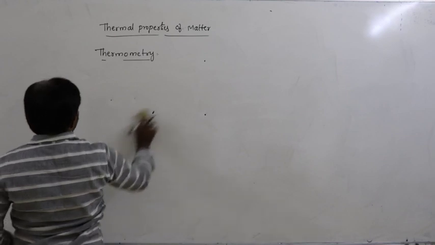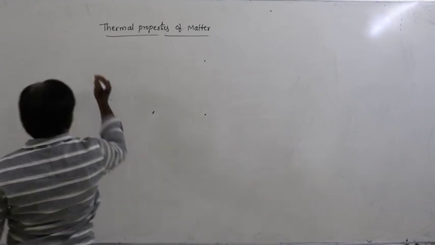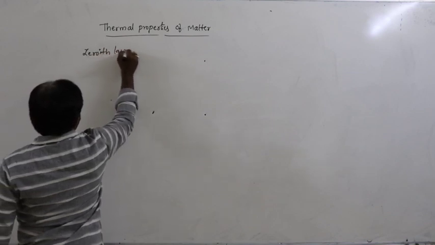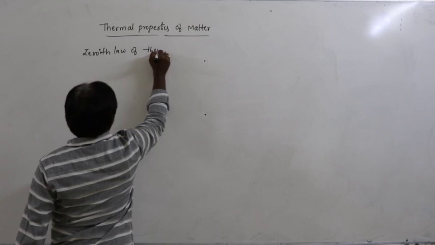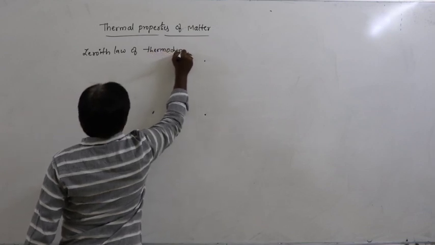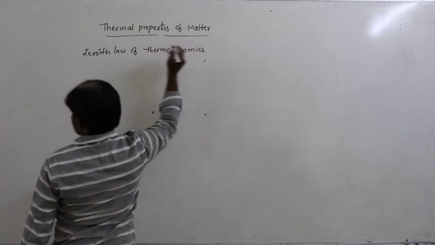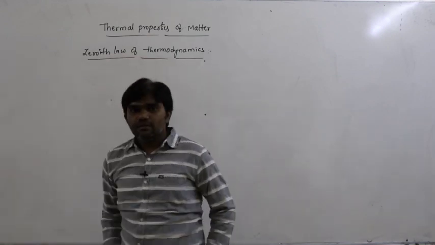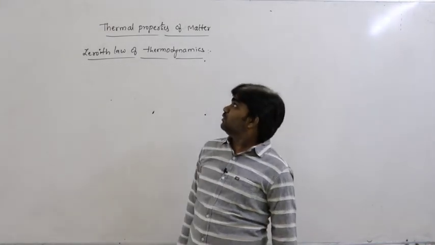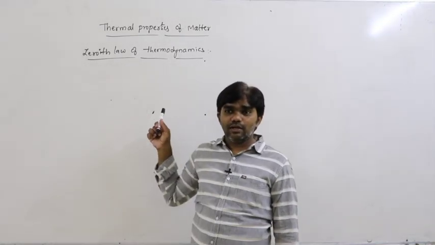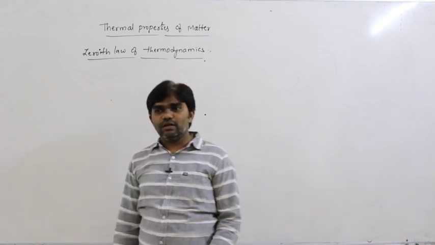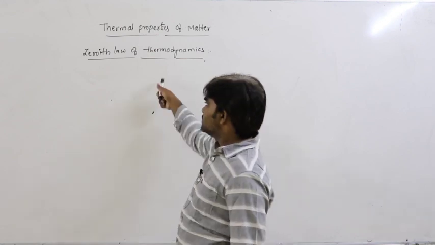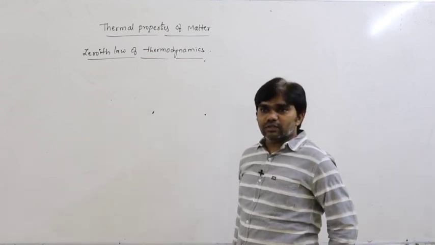Next. So here one important thing, that is the zeroth law of thermodynamics. So what is this thermodynamics? We are discussing thermal properties of matter. This law is important here, zeroth law. Based on this only we can define the thermal equilibrium condition. That's why it is the zeroth law of thermodynamics.